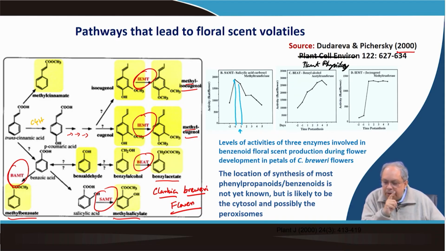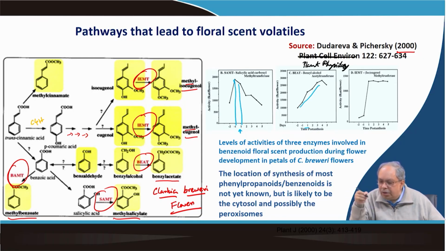Whereas in the case of BEAT it is a different trend. The flower opens at day 1, and the activity continuously increases, leading to the formation of benzyl acetate. That means as long as the flower is alive for 3-4 days, it continuously emits benzyl acetate, and there may be a relationship between benzyl acetate and pollinator attraction, which is another aspect.